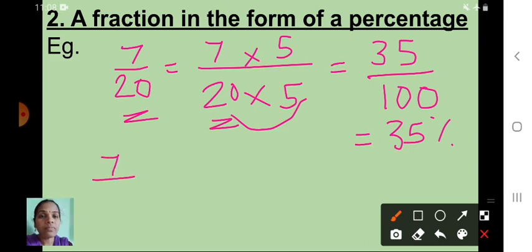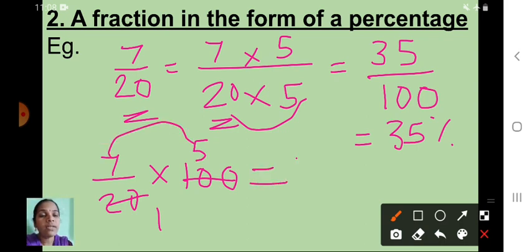Or one more method, can you solve that method? 7 upon 20 into, here what will come? Very good, 100. Okay, so 20 ones are 20, 5 20s are 100. That is 7 5s are what? 35 percentage. I hope you understood this one.